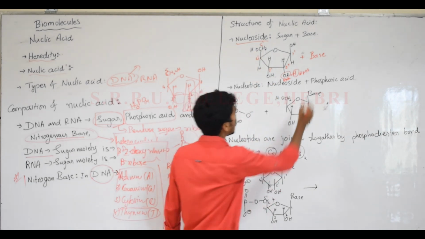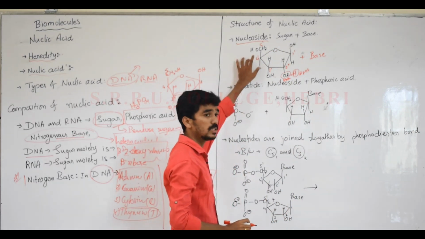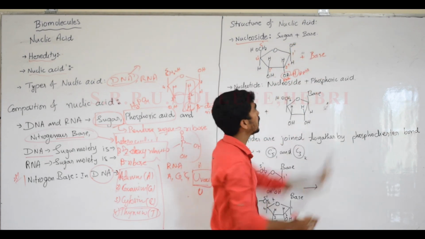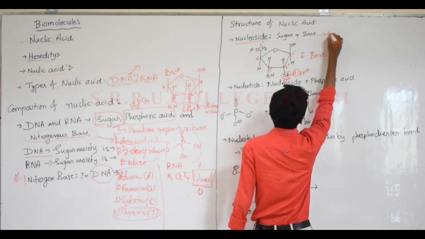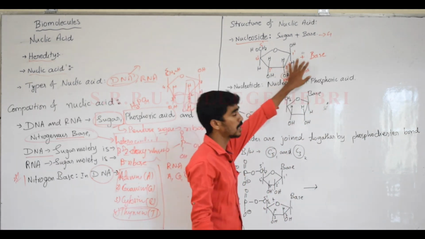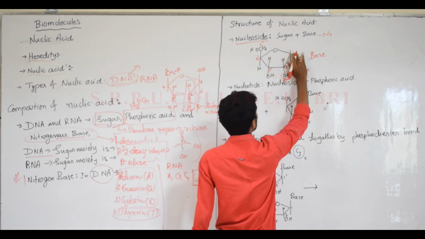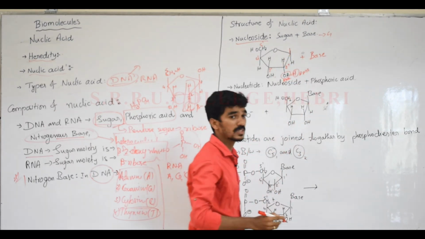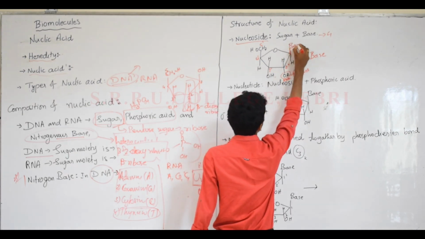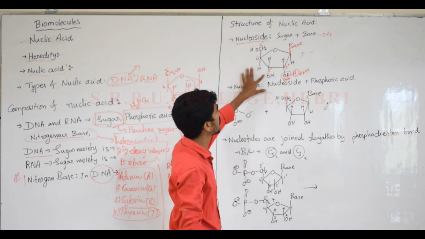Nucleosides are a combination of the sugar moiety with the base, where the two are bonded. The C1 carbon atom of the sugar moiety is bonded with the nitrogenous base. An elimination reaction or addition reaction takes place, and the base molecule is attached here. That is what a nucleoside is.